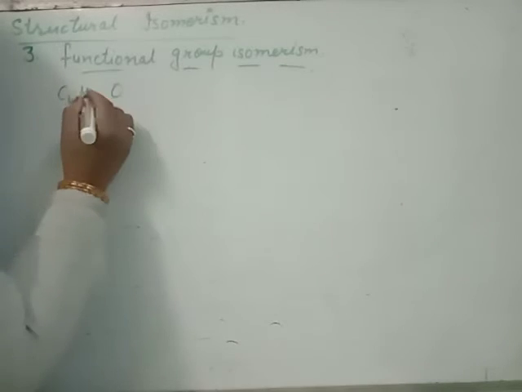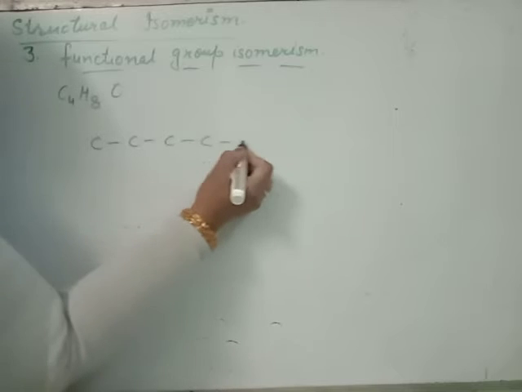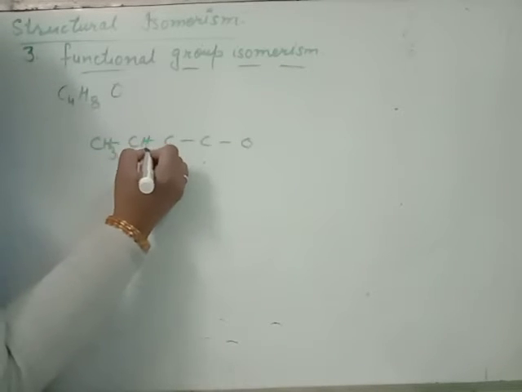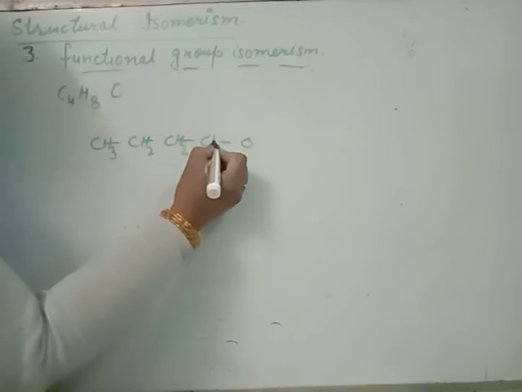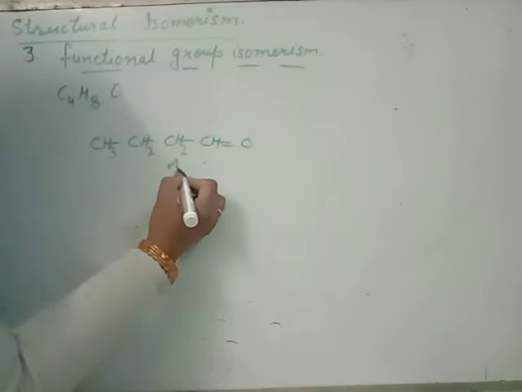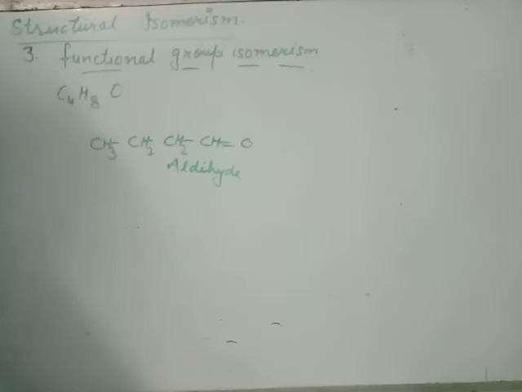Aldehyde, if you have aldehyde, then you will change it into ketone. For example, C4H8O. 1, 2, 3, 4 and O. Complete the valency. Only one hydrogen is there on the carbonyl carbon, it is aldehyde. Clear?